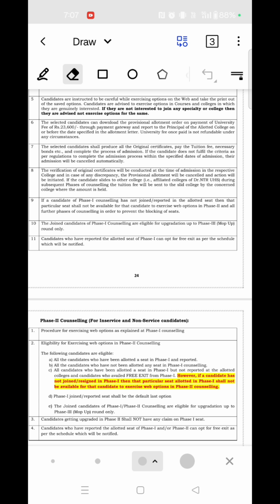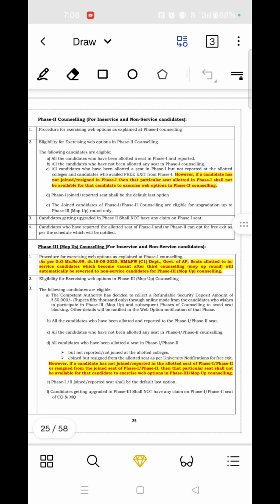The candidates who reported to the allotted seat in phase 1 can opt out for a free exit, that is, without paying any fees. So there is no doubt about the phase 1 counseling, all are eligible.